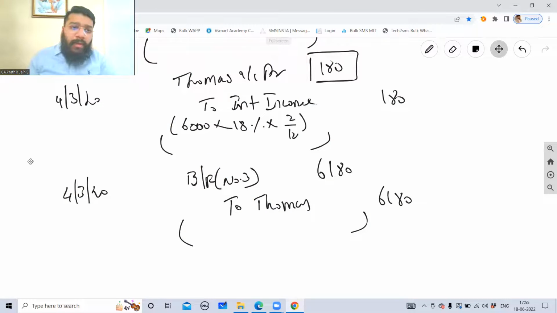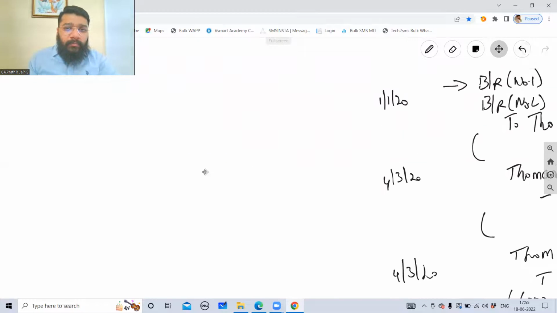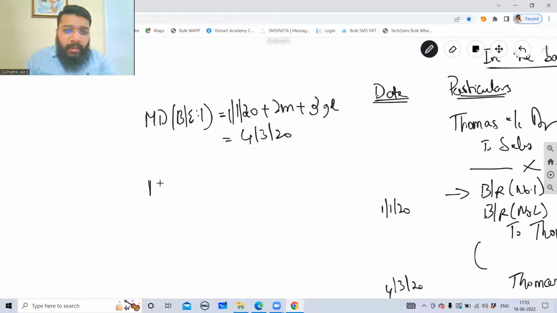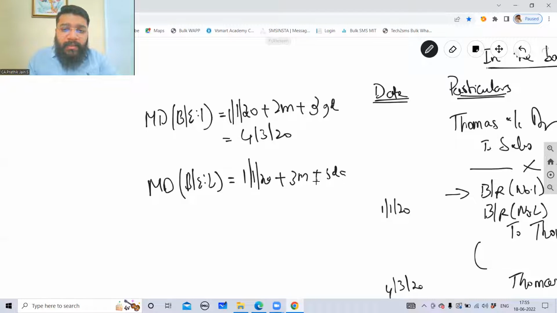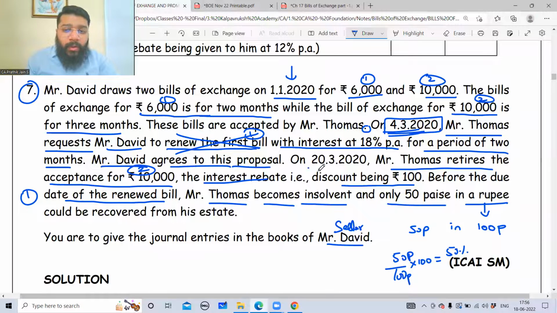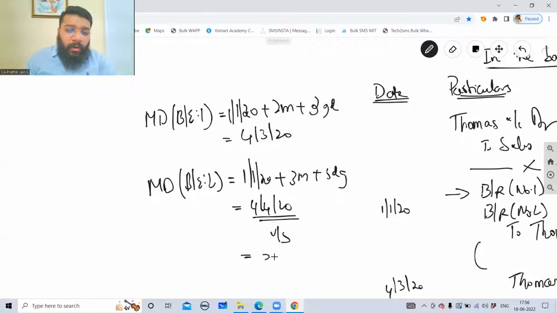Now guys, if I come to bill number 2, what is the maturity date of bill of exchange number 2? 1/1/2020 plus 3 months plus 3 grace days. So can I say this is 4/4/2020? 4/4/2020 is the maturity date, but the bill is retired on 2/3/2020.